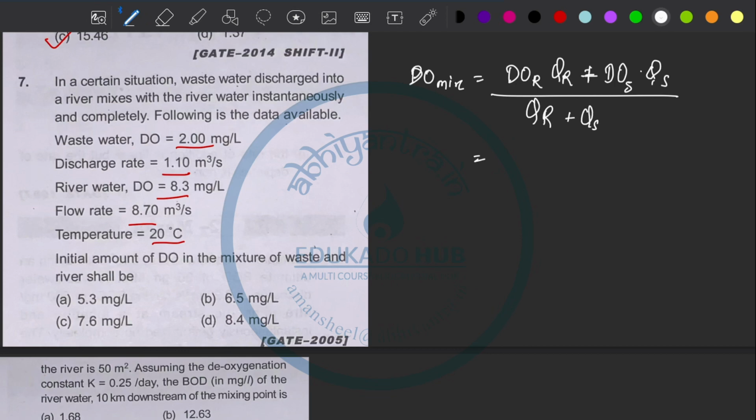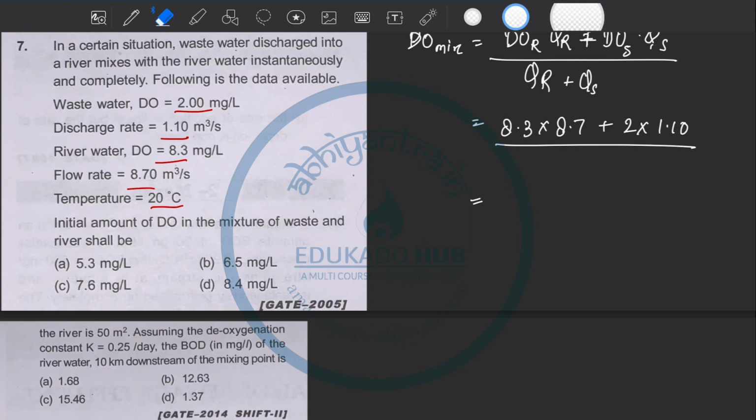DO of river is 8.3, discharge is 8.7, plus DO of sewage is 2, discharge is 1.1, and total discharge is 8.7 plus 1.1.